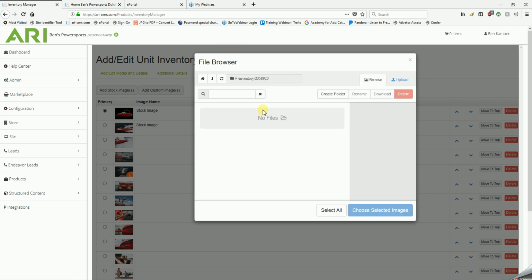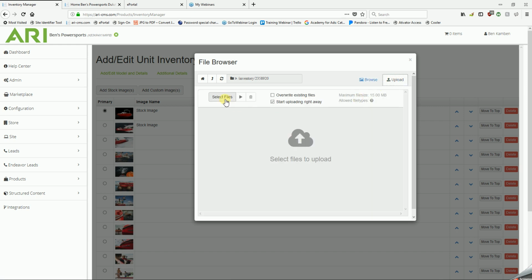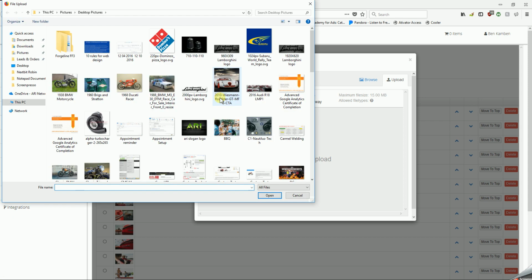The file browser will appear. You'll start by clicking on Upload, then to the left, select Files. If you'd like to select one file to upload, select that file and click Open. If you would like to select multiple files to upload all at the same time, then you can go ahead and select that first file, then hold down the Control key on your keyboard, select the rest of the files you'd like to upload at the same time, and then click Open. But for today, we'll just select that 1960s Briggs & Stratton engine and click Open.